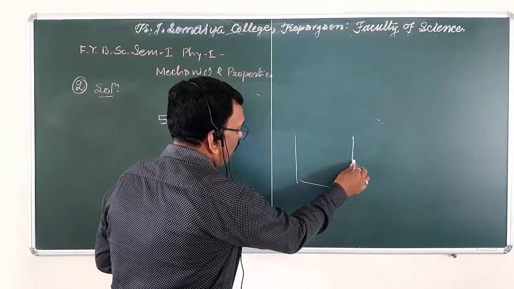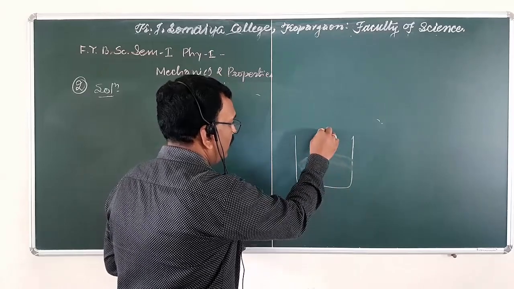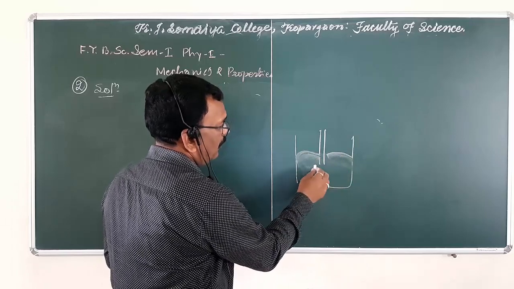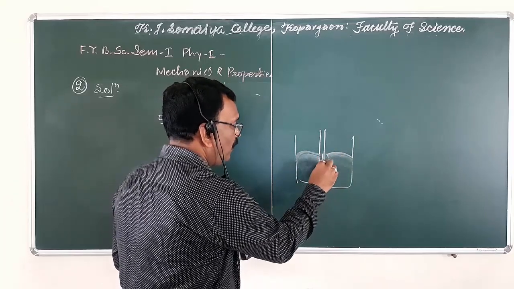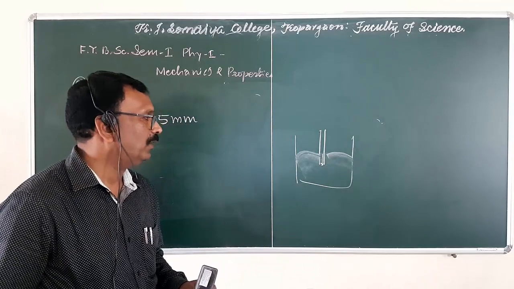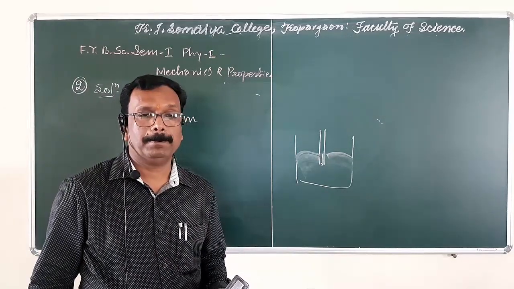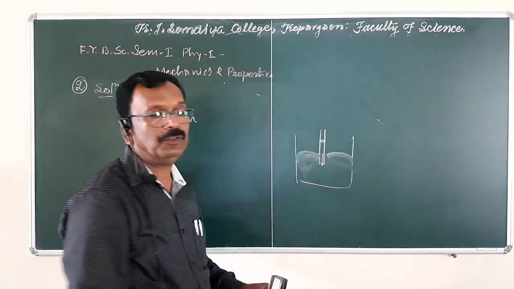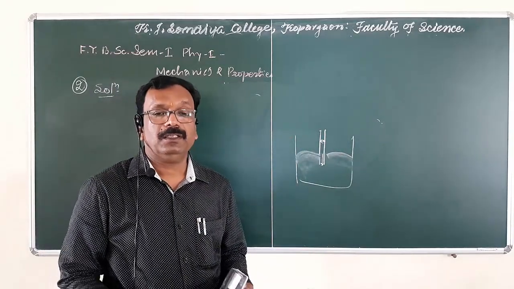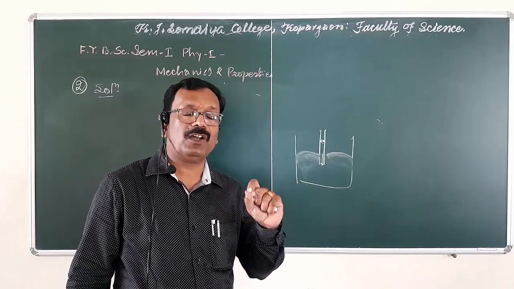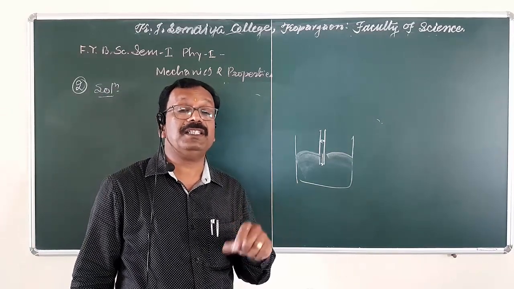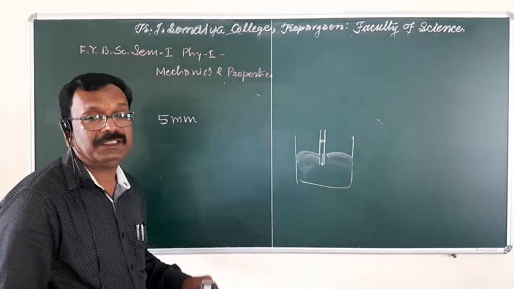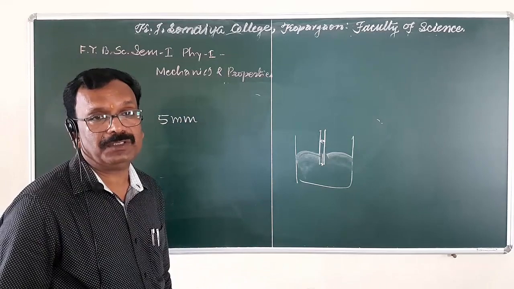Suppose this is a beaker with mercury in it, and when we insert a capillary tube into it, there is a fall of the liquid column inside the capillary. The internal diameter of this tube is 5 millimeter. Then how much error does surface tension introduce in the reading?